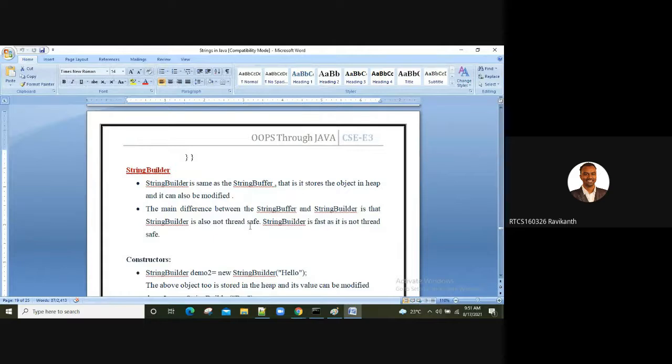With respect to package point of view, with respect to thread safety point of view, this is not thread safe. What is this thread safe, all that we are going to see in the next unit in multi-threading in detail. What is synchronization, what is thread scheduling, all that.